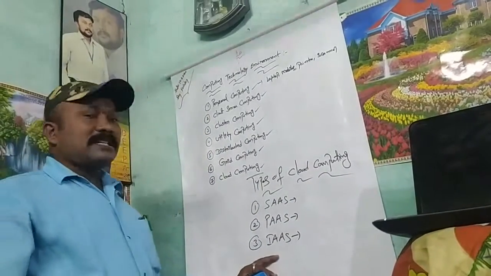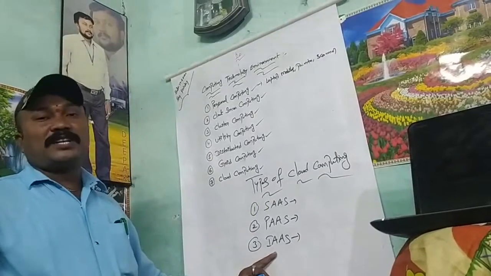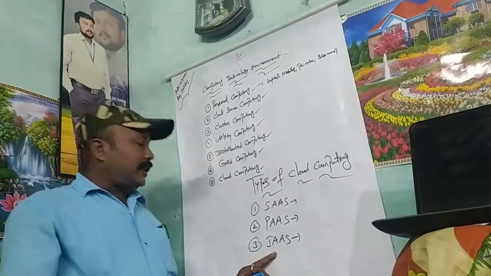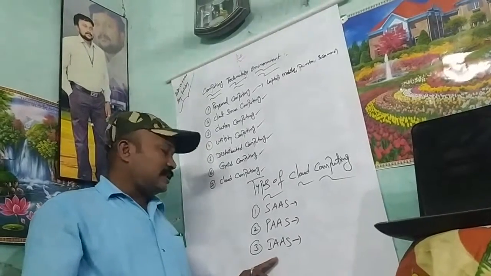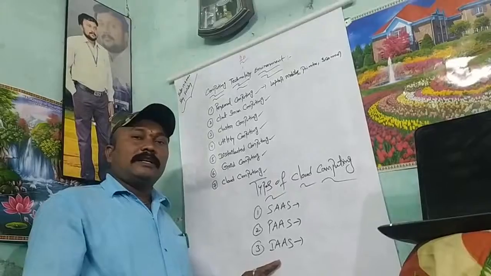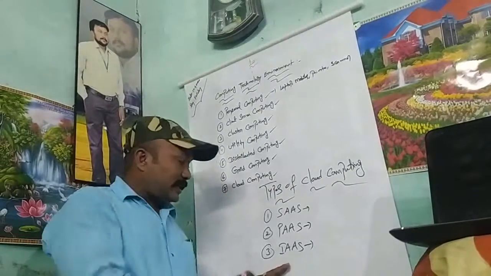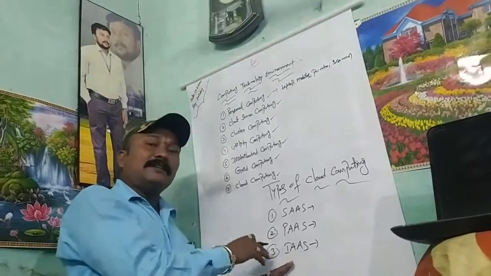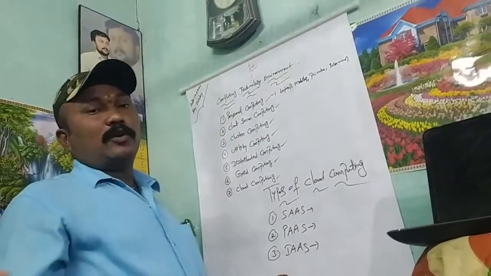The next one is infrastructure as a service. Infrastructure as a service means rentally you take an infrastructure, that is virtualization, for 1 month or 2 months or 1 year, whatever.